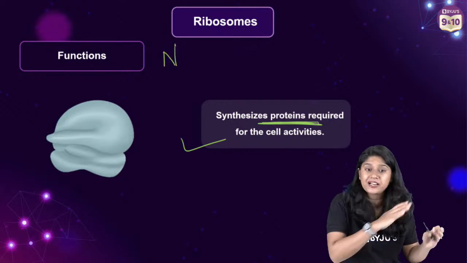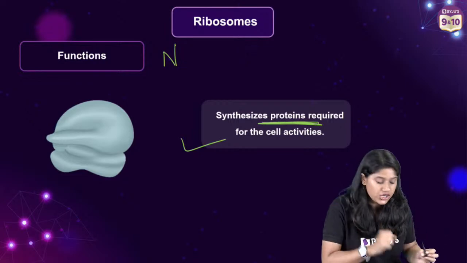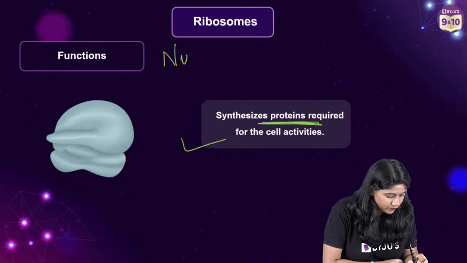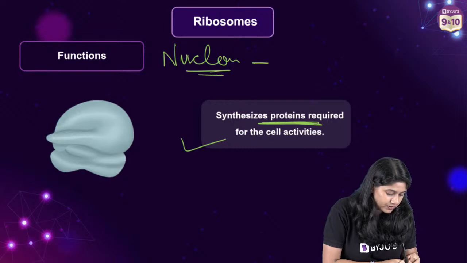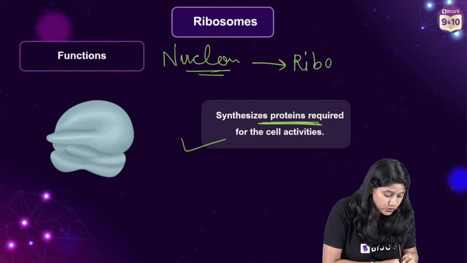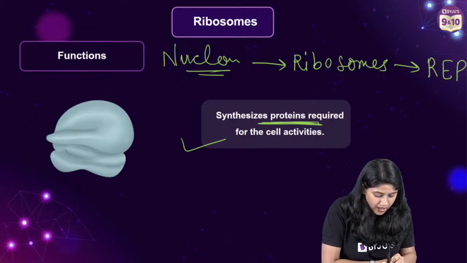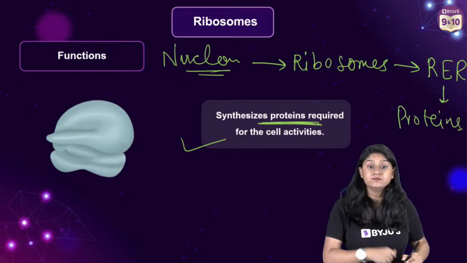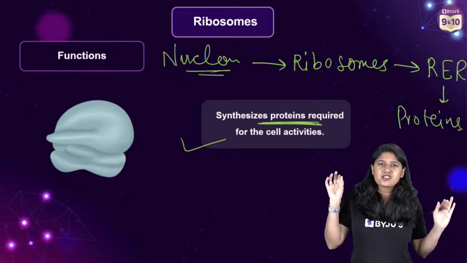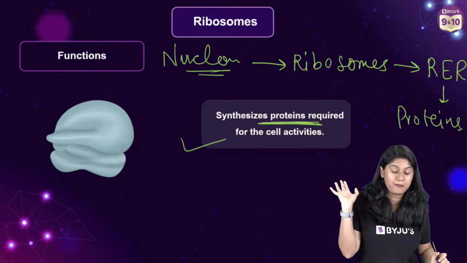So let's make a flow chart, everyone. Right, so what we have is the nucleolus, then we have ribosomes on rough ER, and they make proteins. Everyone, are we clear? Quick thumbs up. A small flow chart so that we'll remember.